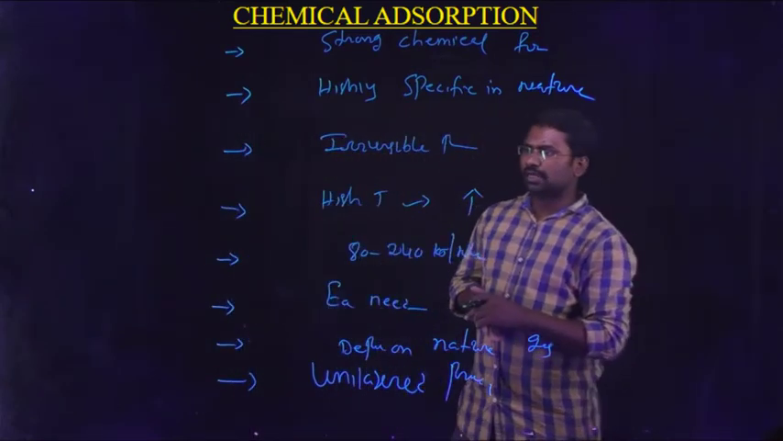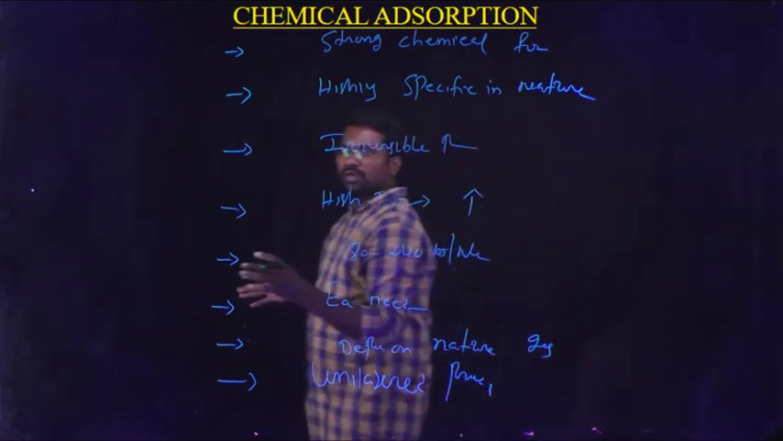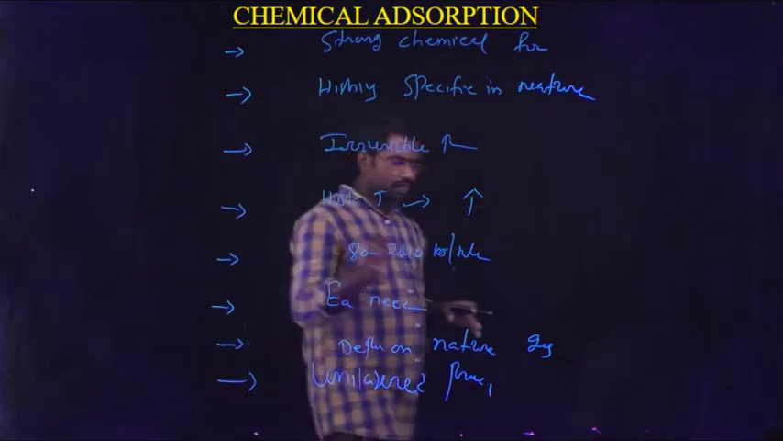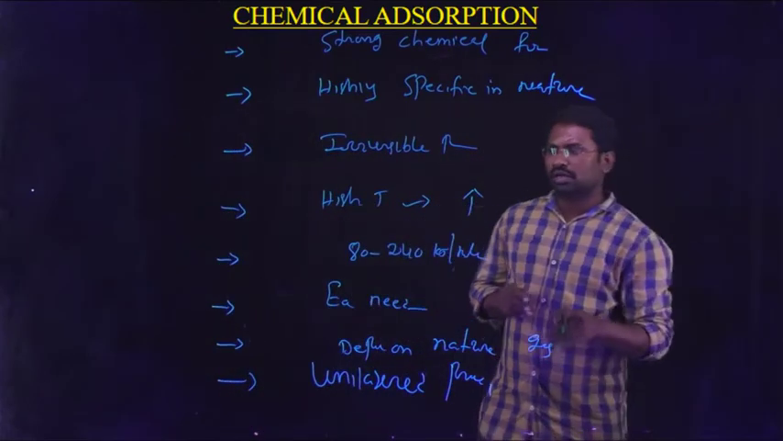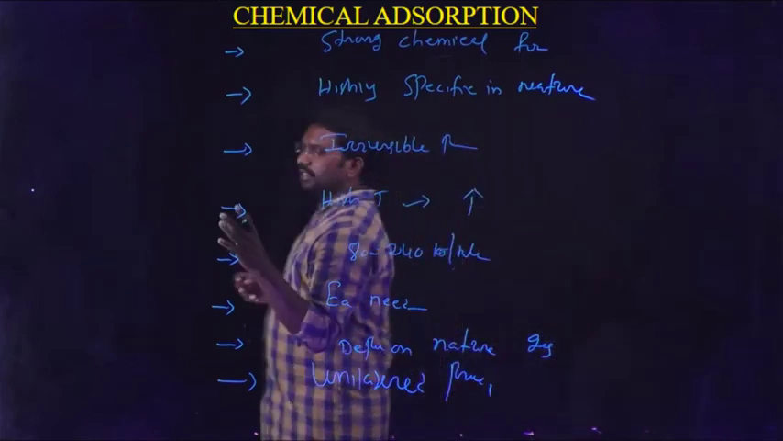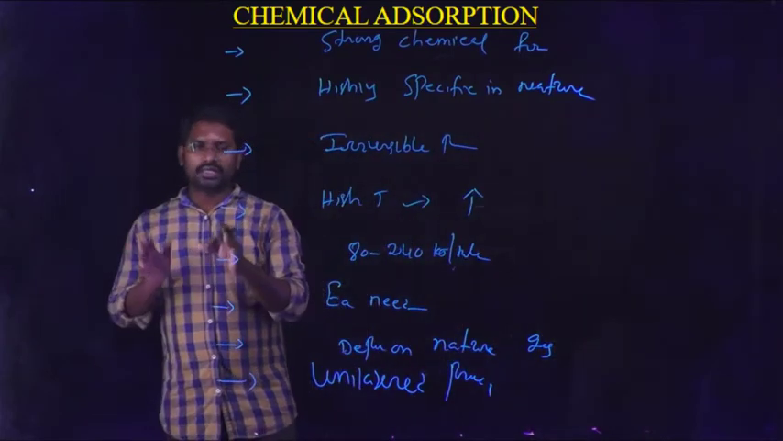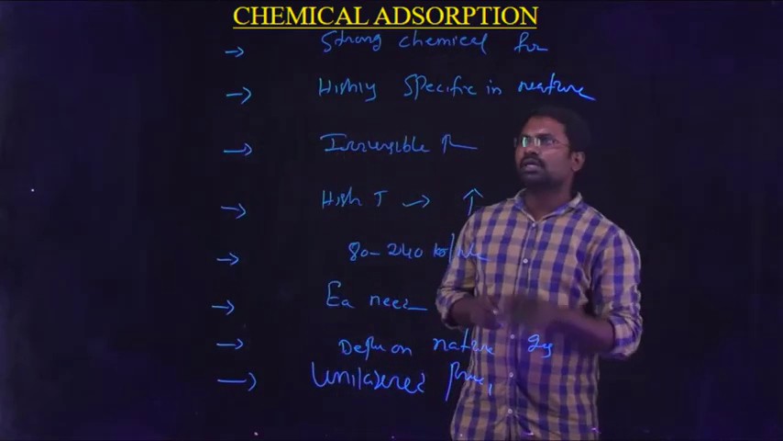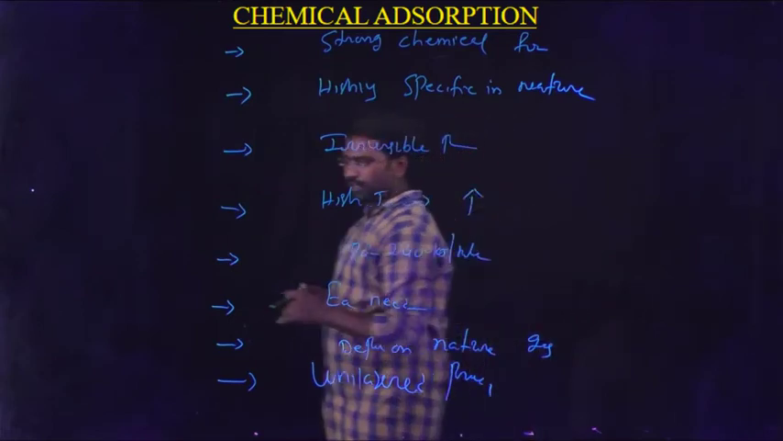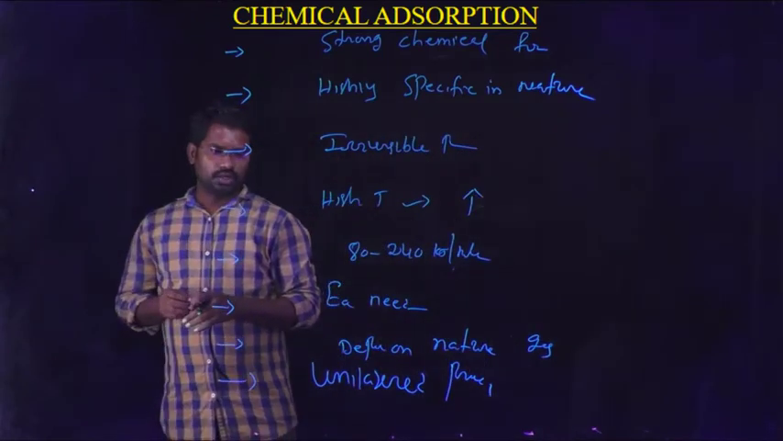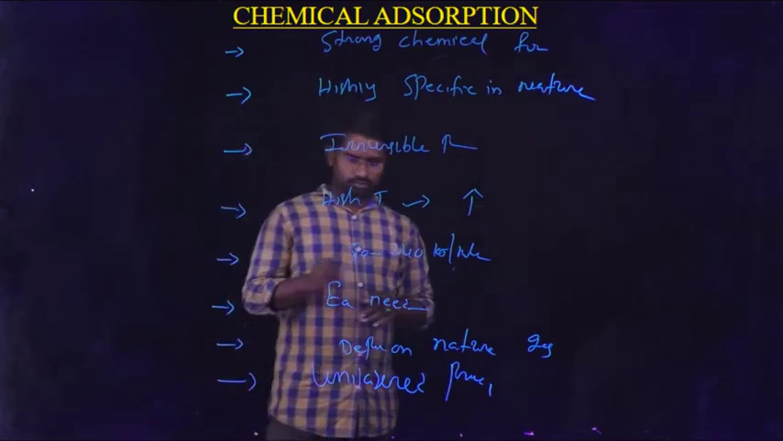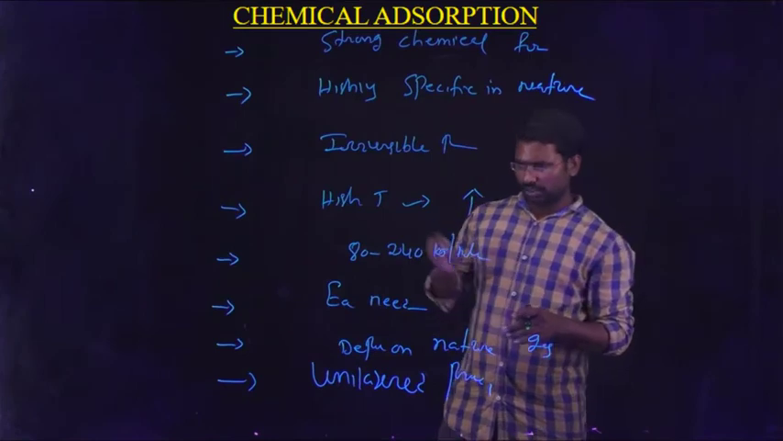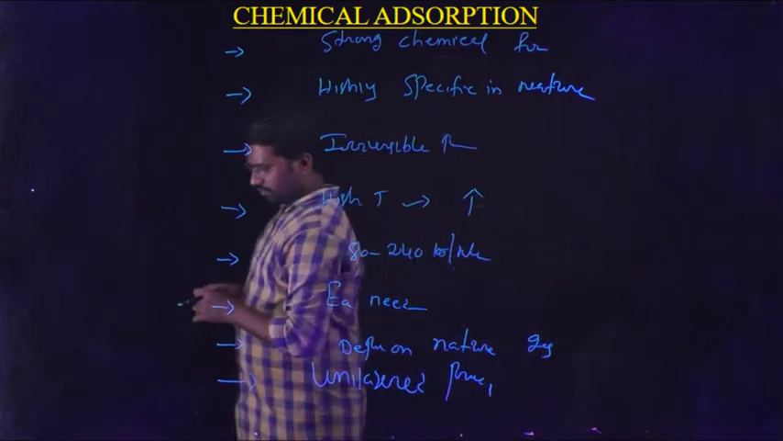In case of physical adsorption, low temperature is favorable. If the temperature increases, automatically physical adsorption decreases. In case of chemical adsorption, high temperature is favorable. If temperature increases, automatically adsorption also increases. The enthalpy value of physical adsorption is approximately 20 to 40 kilojoules per mole. In case of chemical adsorption, the value is 80 to 240 kilojoules per mole. Our next important point is that there is no need of activation energy in case of physical adsorption.